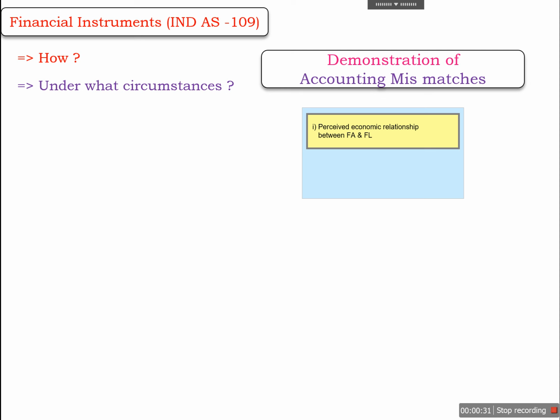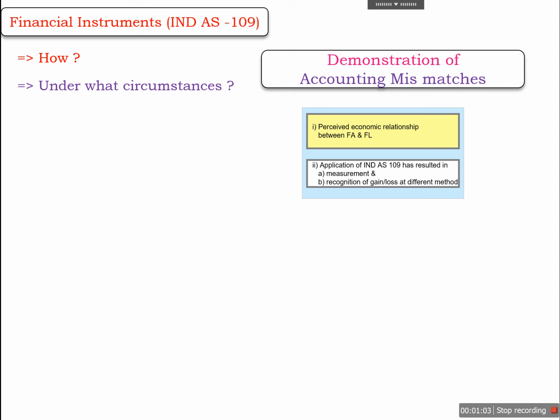First, there is a perceived economic relationship between the financial asset and financial liability. It means that the financial asset and the financial liability both are affected by the same risk, and because of that risk, the valuation of the financial asset and financial liability will move in different directions. And the application of Ind AS 109 will result in measurement and recognition of gain and loss by different methods.